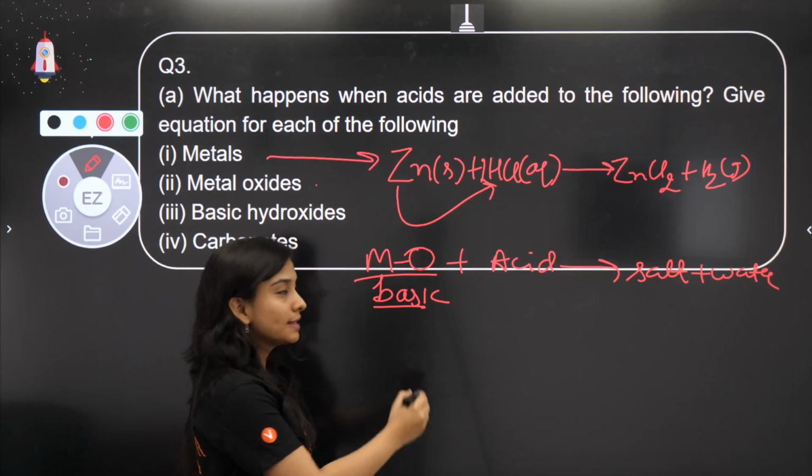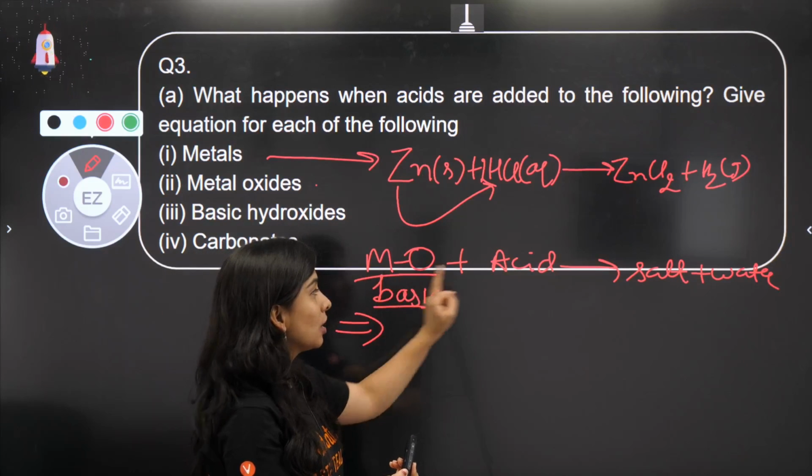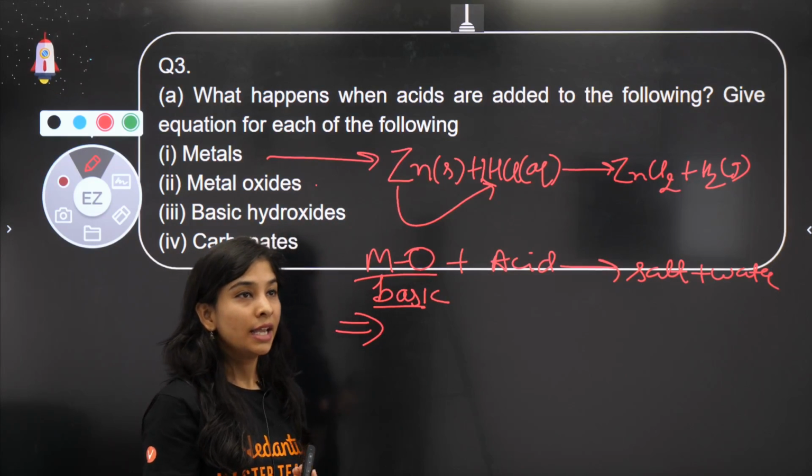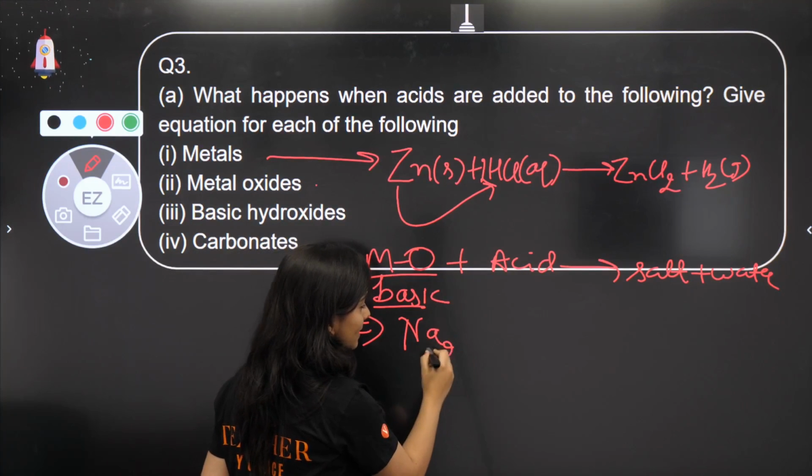So let's take an example. We'll take a base, that is a metallic oxide, and we are going to react it with acid. Give a quick example. Bakul already gave it: take sodium oxide, ma'am.